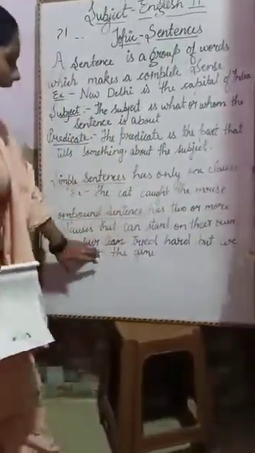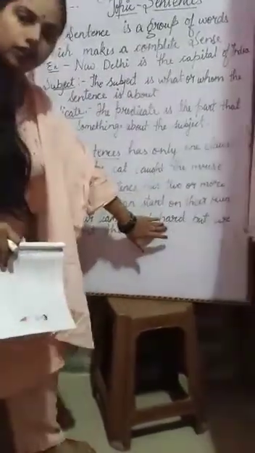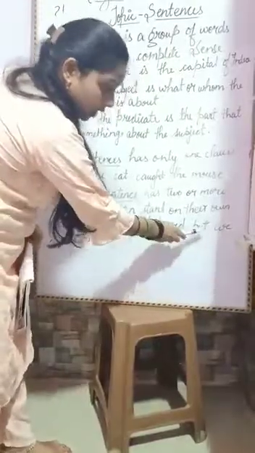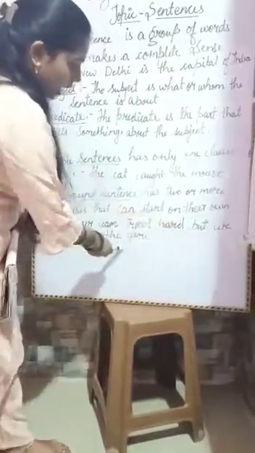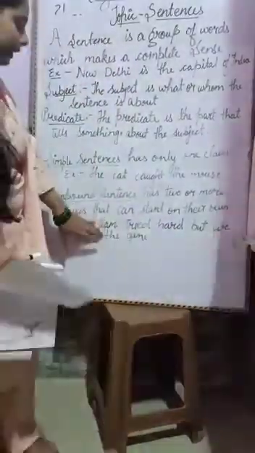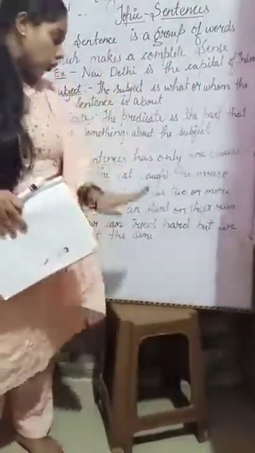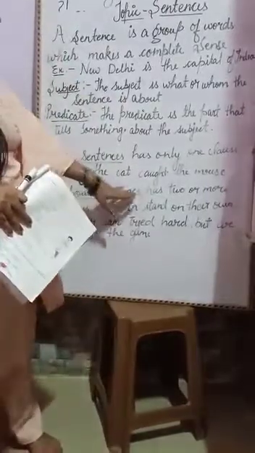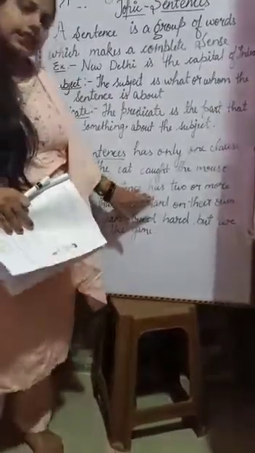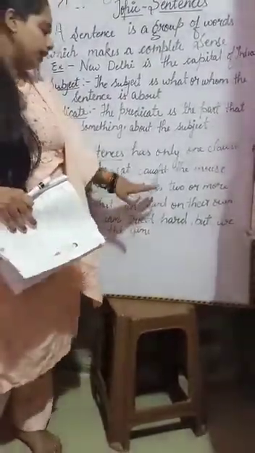Here is the example. Our team tried hard, this is the first clause, but we lost the game. In this sentence you have two clauses, so this is counted as a compound sentence.